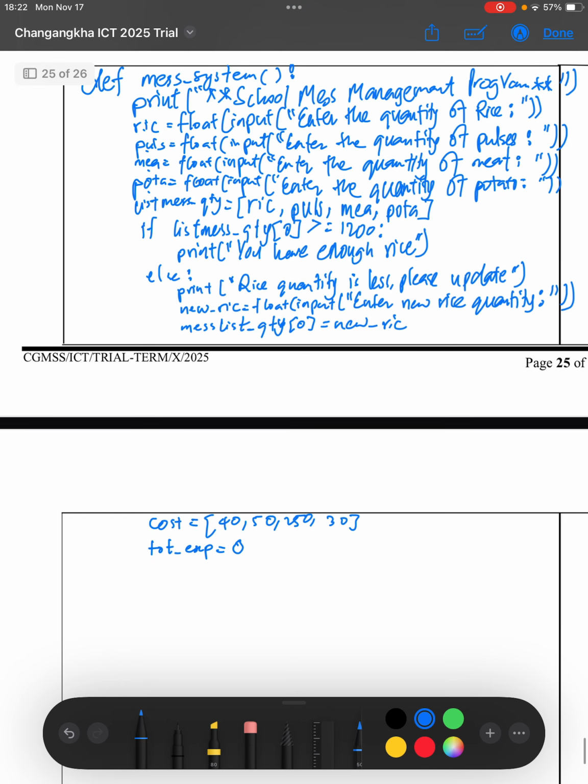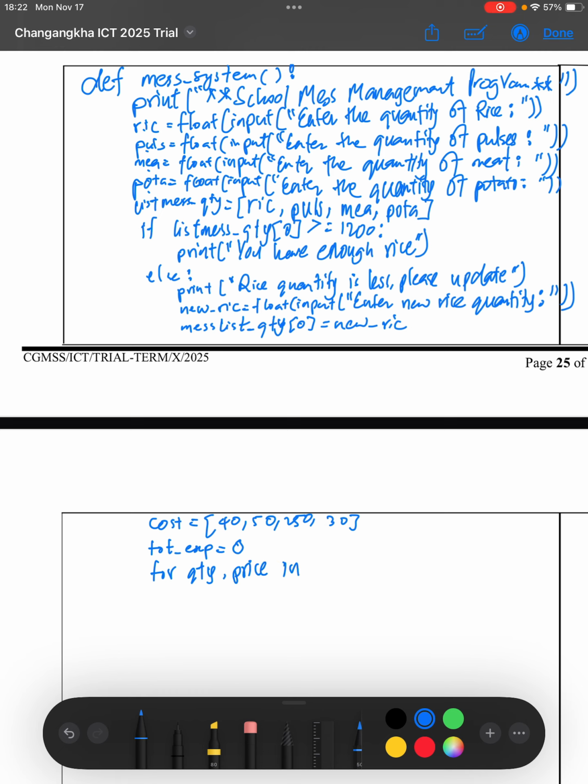After that, since there are many items inside the list, it's better for us to use the for loop in order to loop inside the list. So we'll take a variable qty for quantity and price for the cost.